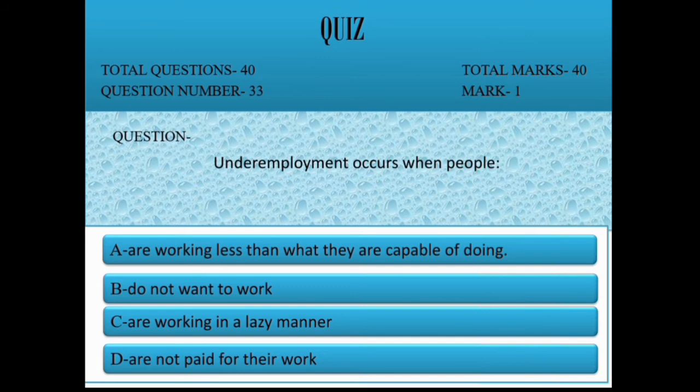Question 33. Underemployment occurs when people, option A, are working less than what they are capable of doing. B, do not want to work. Option C, are working in a lazy manner. D, are not paid for their work. Correct option is A, are working less than what they are capable of doing.